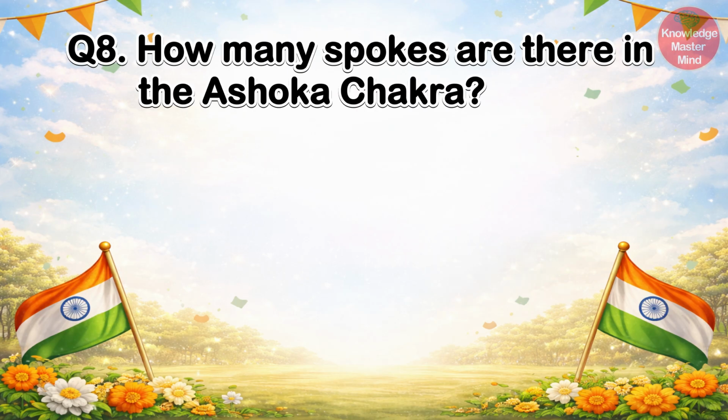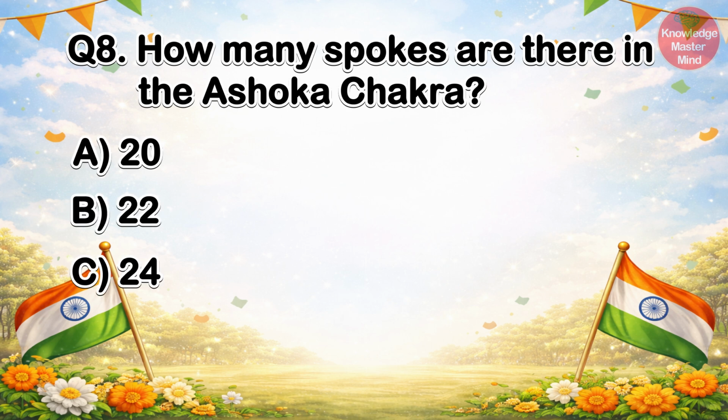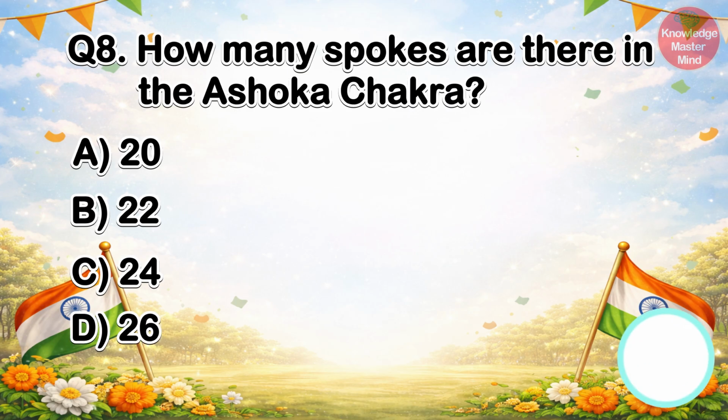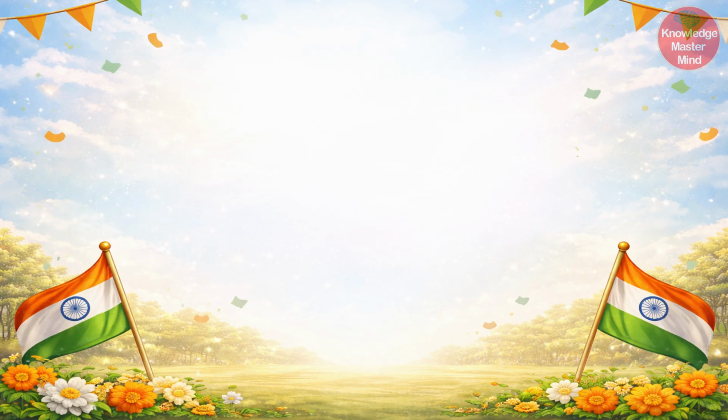Question number 8 is: how many spokes are there in the Ashok Chakra? The options are A. 20, B. 22, C. 24, D. 26. The correct answer is C. 24. The Ashok Chakra has 24 spokes.